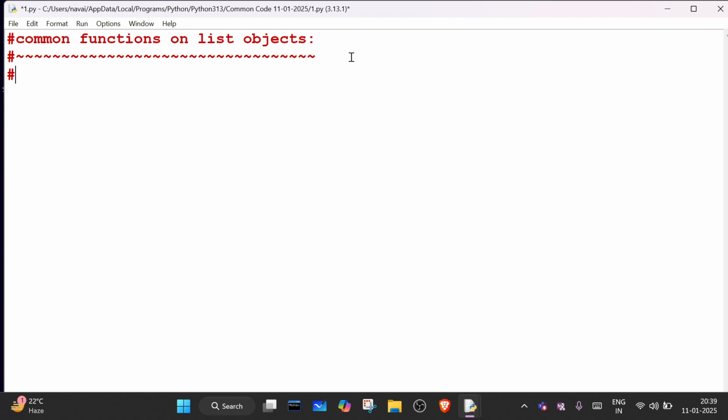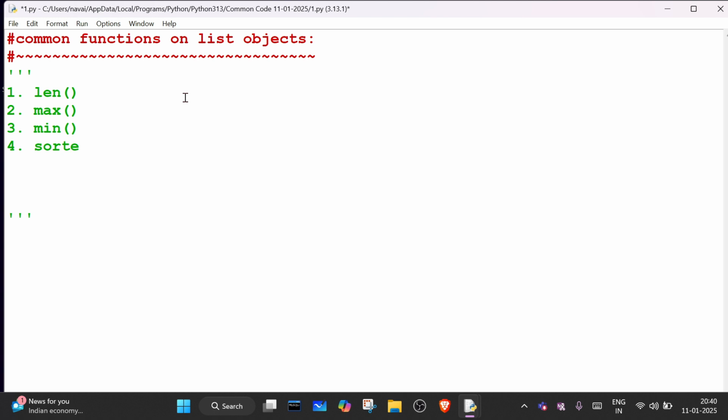See, we have methods. First we have the len method. I'm talking about common functions which you can apply on a list, not list-specific methods like append and clear. Append is a list-specific method, and we are talking about common functions. There is max, and the third one is min, which returns the minimum element in the list.